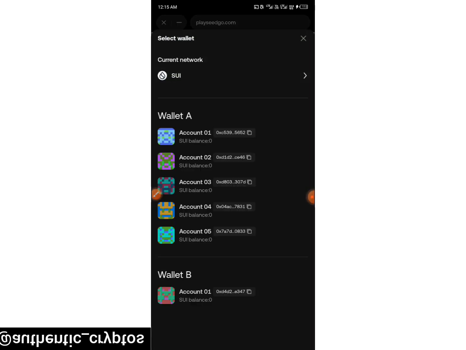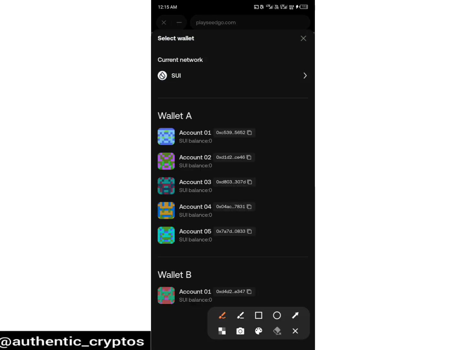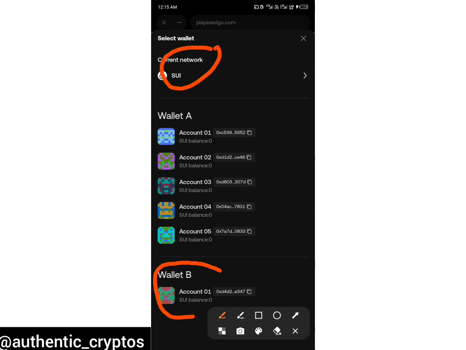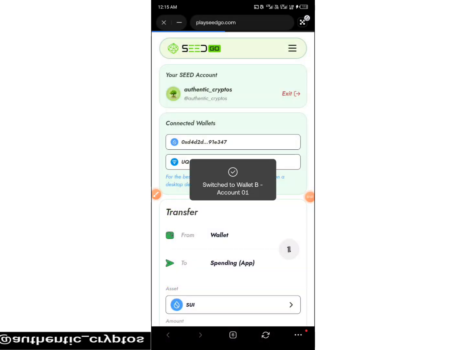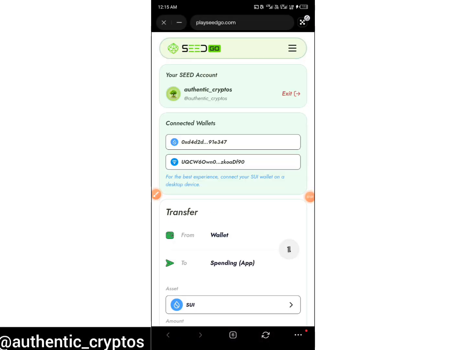All right, you guys can see now they say current network is SEO network, and you can see this is the wallet that I just imported right now. So all I have to do is just to tap on it, wallet B, and you can see switch to wallet B. All right, and automatically guys, you will see that my SEO wallet is already connected.